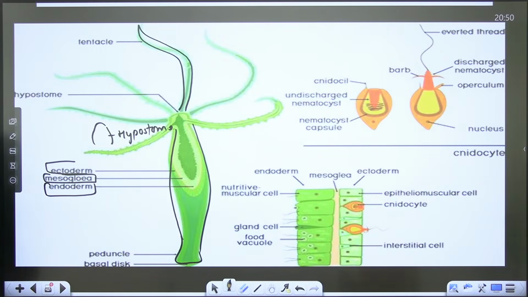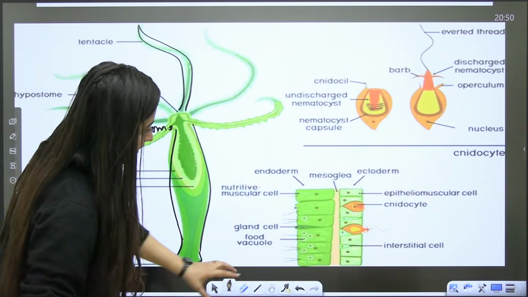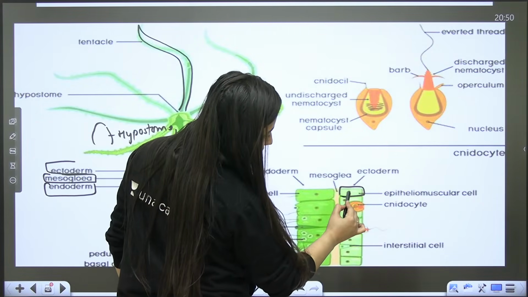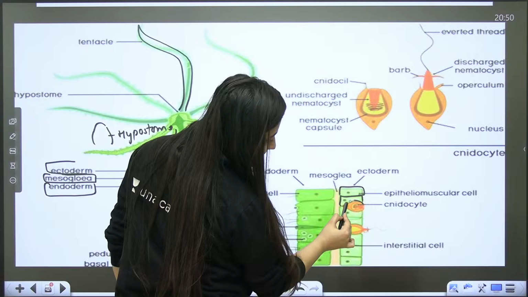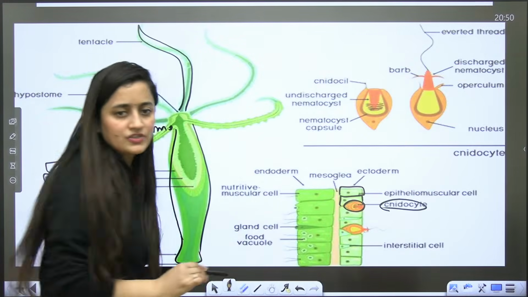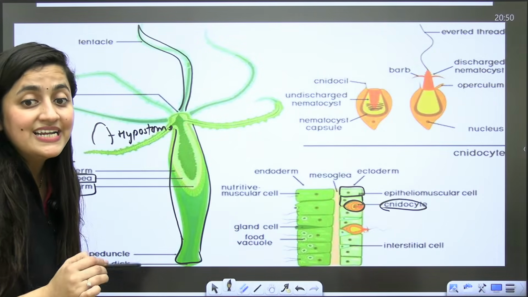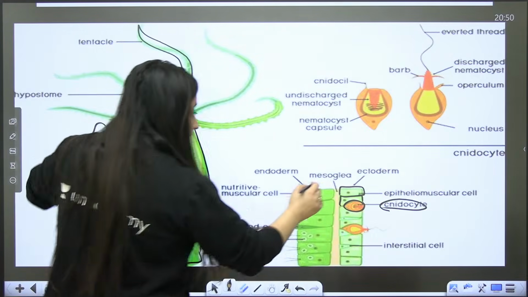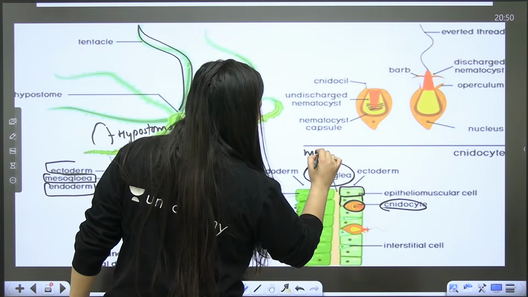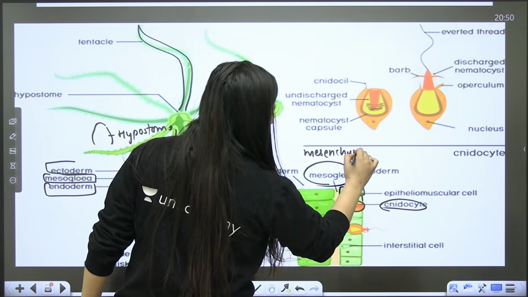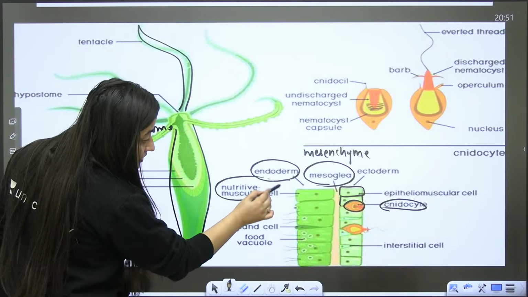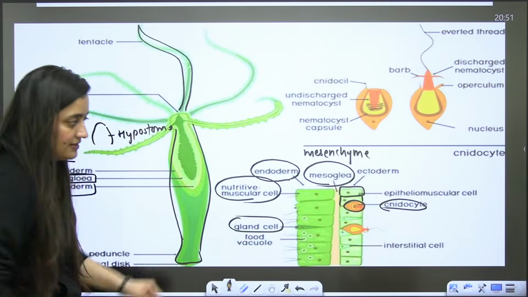So they have the layers definitely. Obviously they have that outer epidermis. Can you see that? Outer epidermis is there, and it has some cells. We are calling them cnidocytes. Then in between, as I said, mesoglea, or you can say mesenchyme, is there. And then the innermost layer, which is made up of endoderm. Here you will see nutritive muscular cells. You will see some gland cells like this.